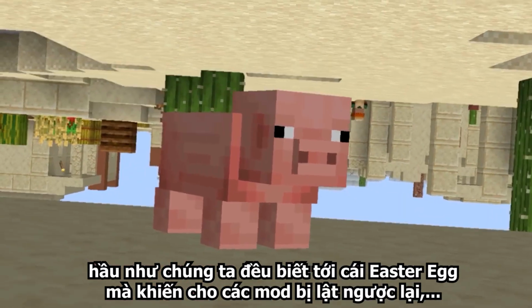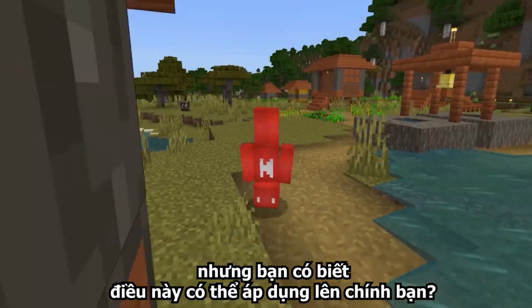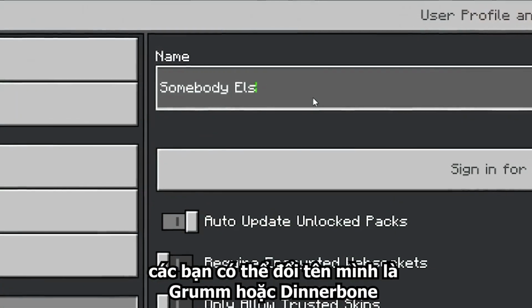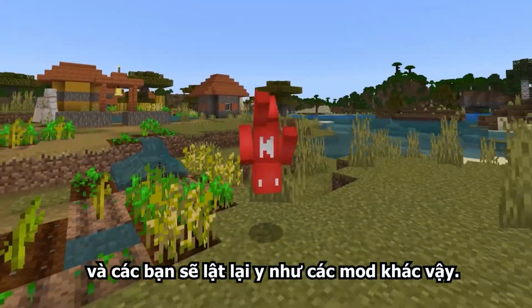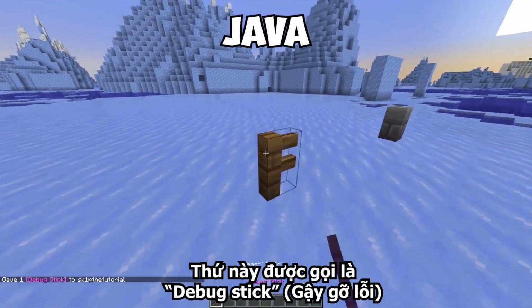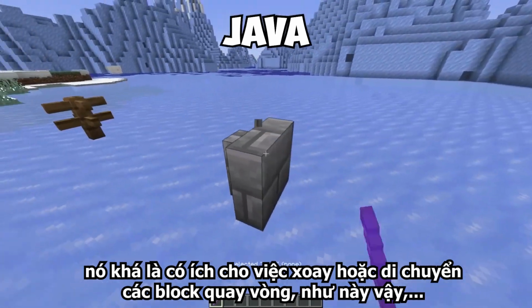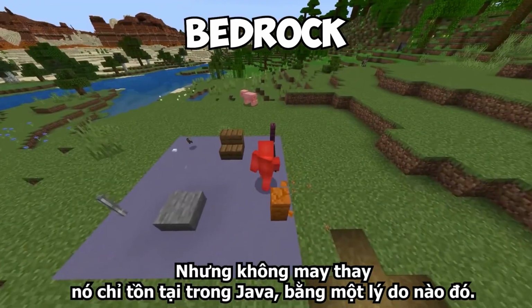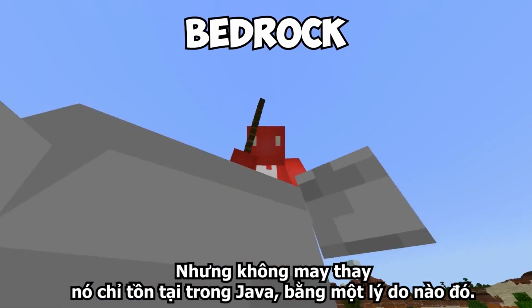Most of us know the Easter egg to turn mobs upside down, but did you know that that works for us too? See, if you play on Bedrock Edition and you're not signed in, you can change your name to Grum or Dinnerbone, and you'll flip around just the same. This here is called a debug stick, and it's a useful tool for rotating and changing blocks around like so, almost functioning like a wrench for your creative mode.